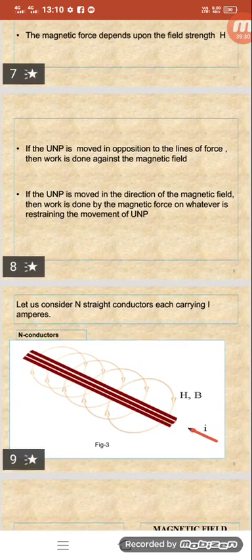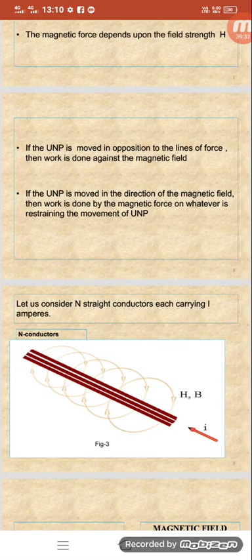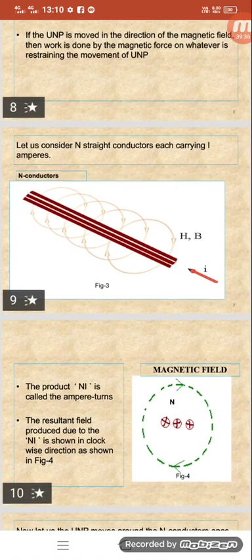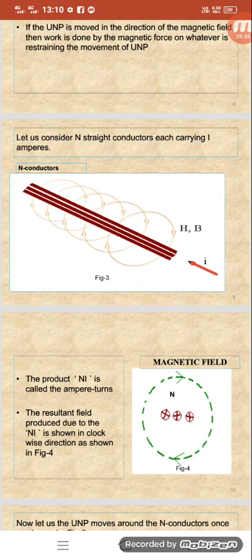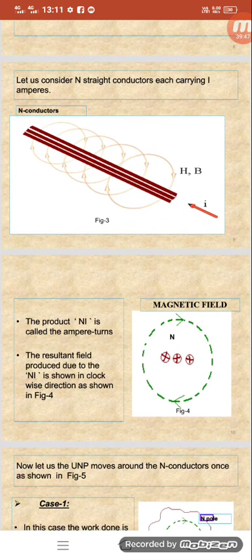Let us consider n conductors carrying a current of I amperes. The product NI is called the ampere turns. The resultant field produced due to the NI is shown in the clockwise direction. Now the unit north pole is moving once around the n conductors, as shown in the figure.